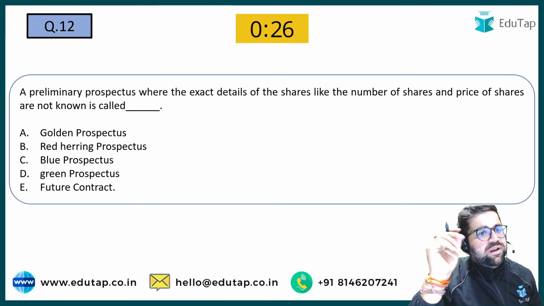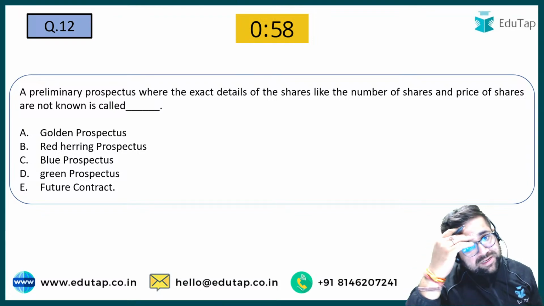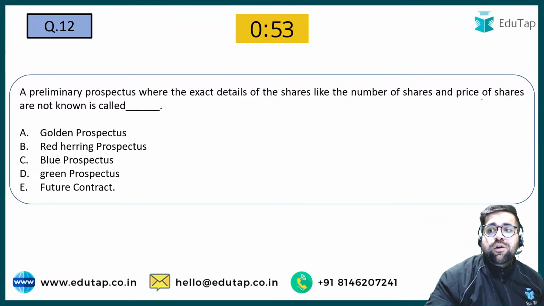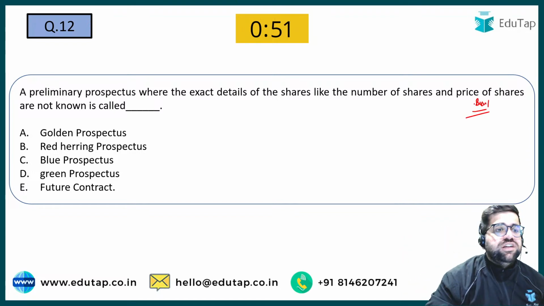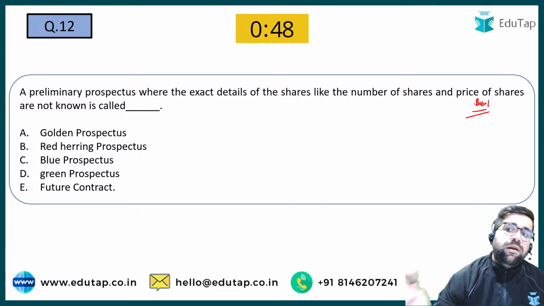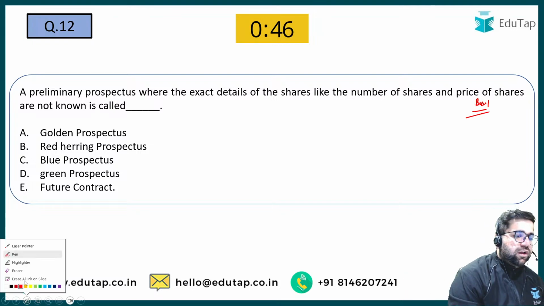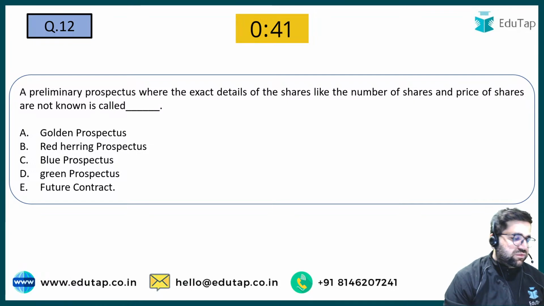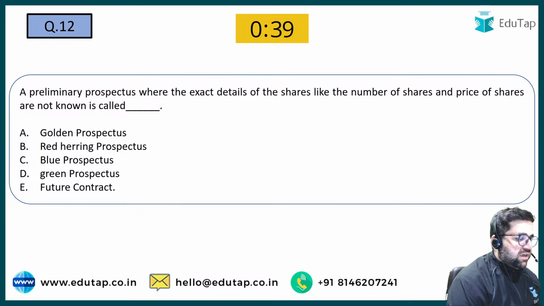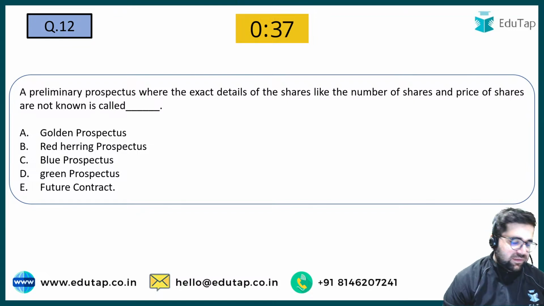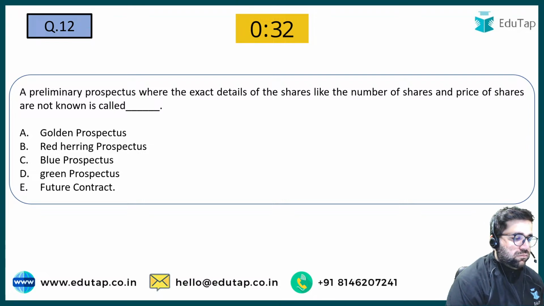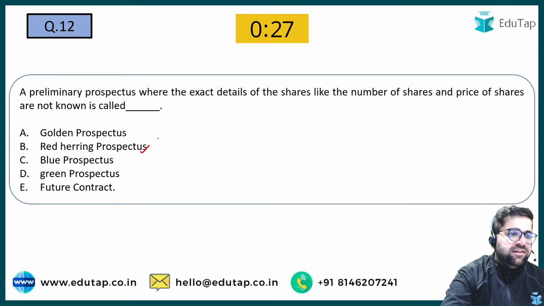Now let's come to the 12th. A preliminary prospectus where the exact details of the shares like the number of shares and the price are not known. Preliminary prospectus wherein the number of shares and the price of shares are not known is known as what? What will be the answer for 12? If your answer is red herring, yes, it's a correct answer.